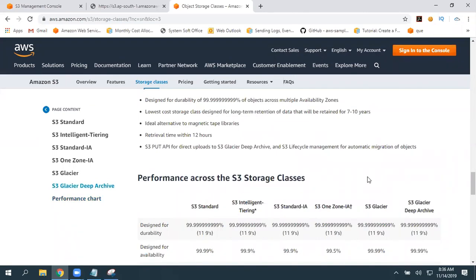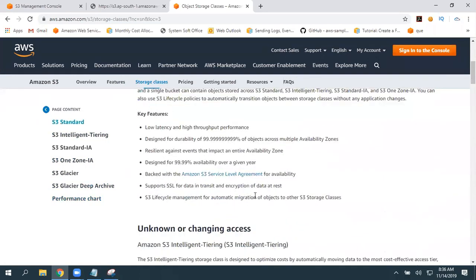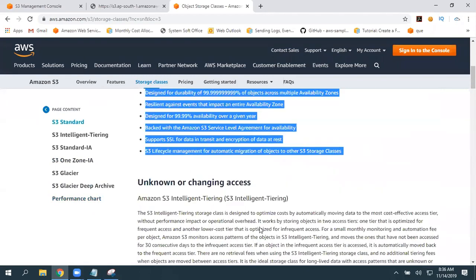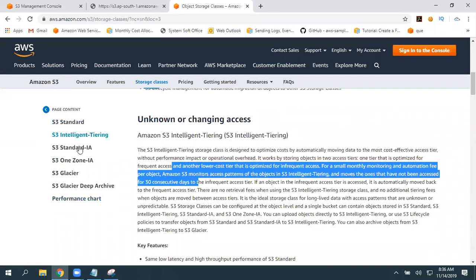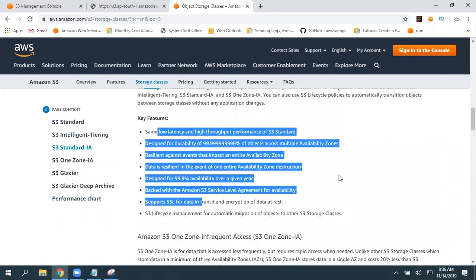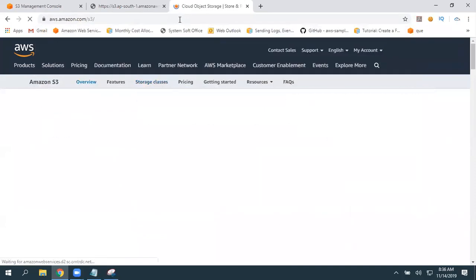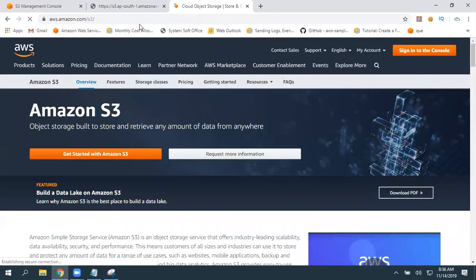You can observe this chart and even select individual storage classes, in what area you can use them, unknown access pattern, and so on. These are the key features of standard and infrequently accessed. We already discussed the key features, but if you want to go into detail, you can use this article. Just go to aws.amazon.com/s3. There you have storage classes.